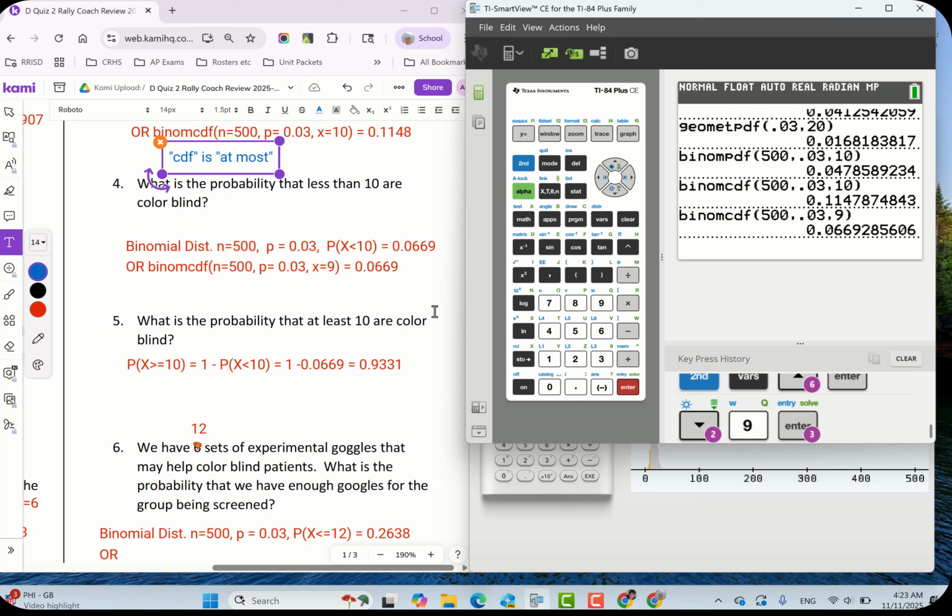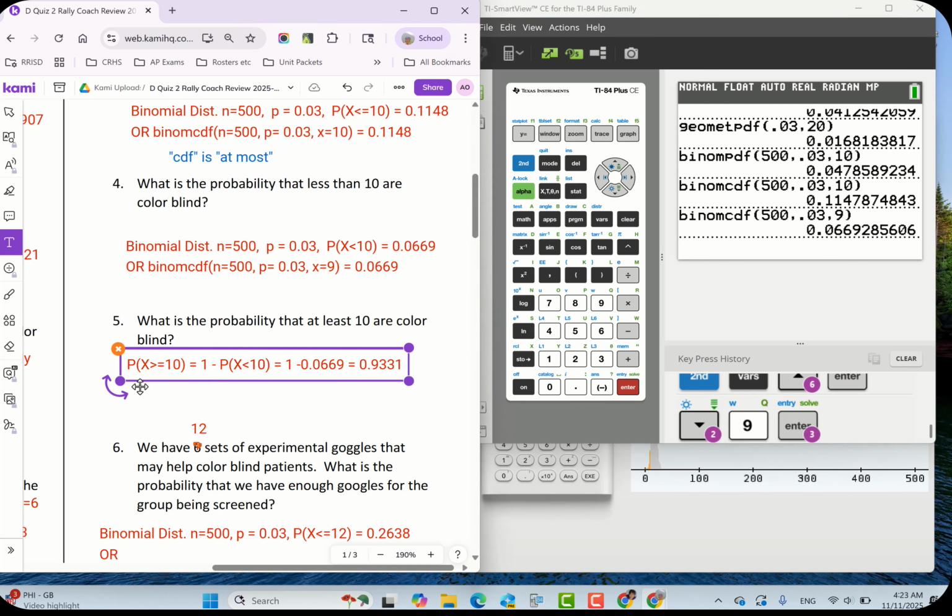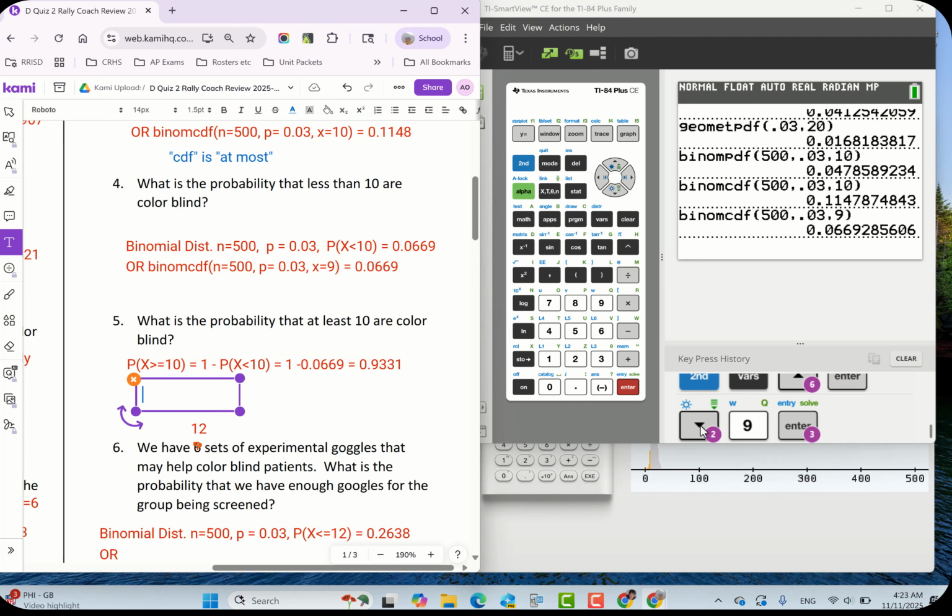So what we have to do, if you were to write the sample space, all right, let me go ahead and do that. So we want our sample space. Let me go ahead and we can have 0, 1, 2, 3, 4. So this keeps going all the way to 500.